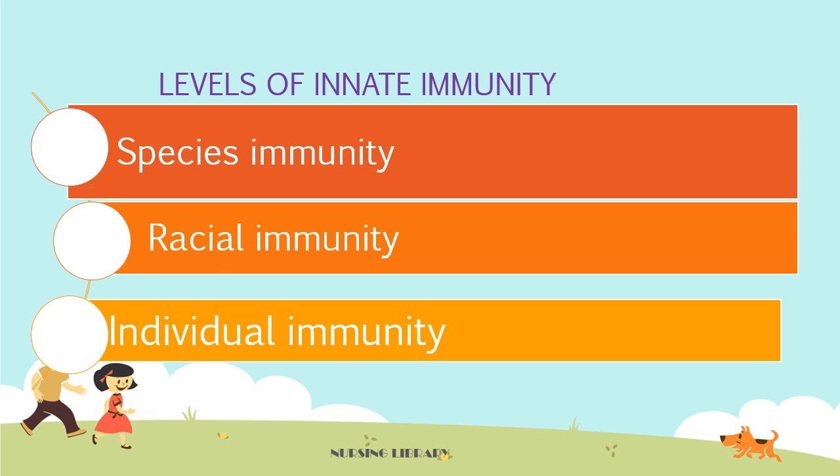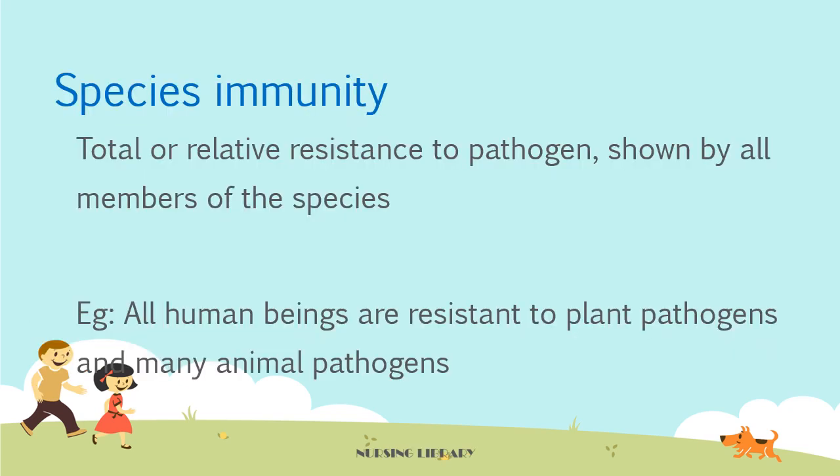Next is levels of innate immunity. There are mainly three levels of innate immunity. They are first, species immunity, second, racial immunity, third, individual immunity. Species immunity. Total or relative resistance to pathogens shown by all members of the species is known as species immunity. Example, all human beings are resistant to plant pathogens and many animal pathogens.